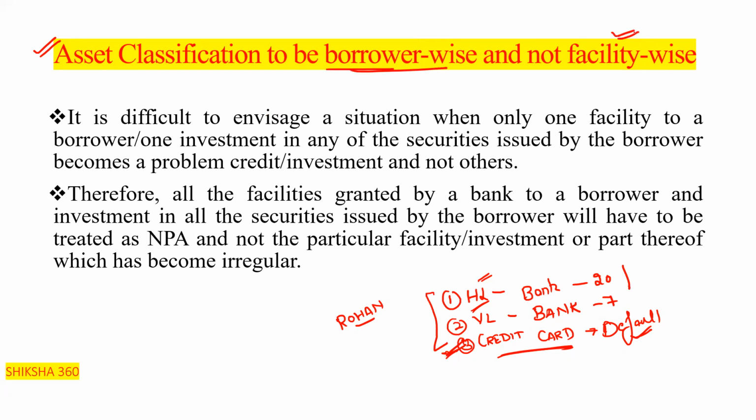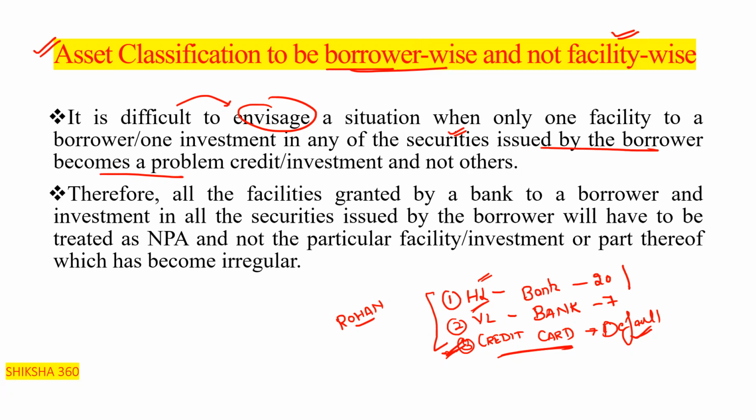Not facility wise. It is difficult to envisage a situation when only one facility to a borrower, or one investment in any of the securities issued by the borrower, becomes a problem credit or investment and not the others.